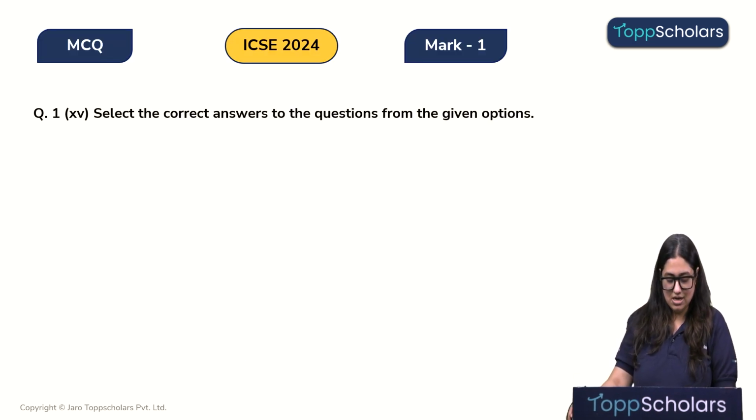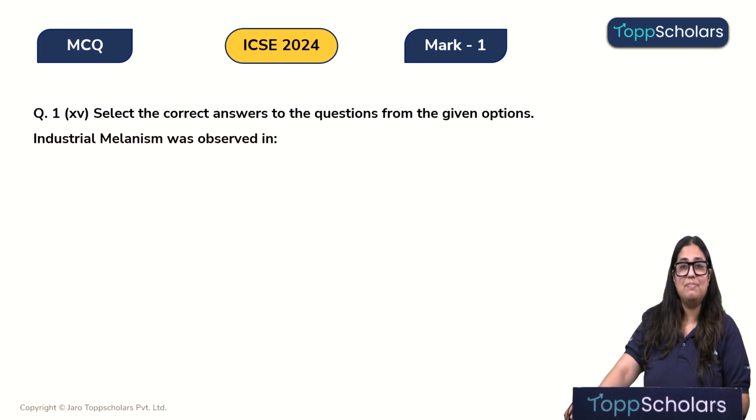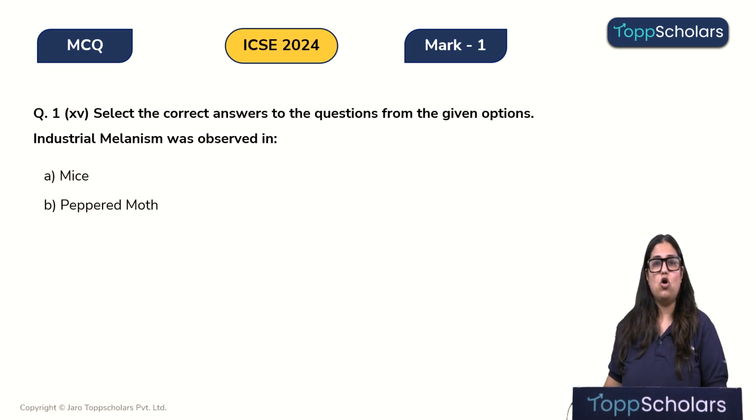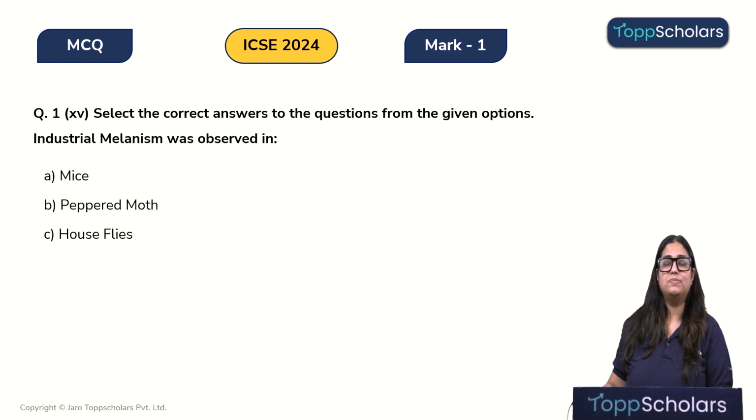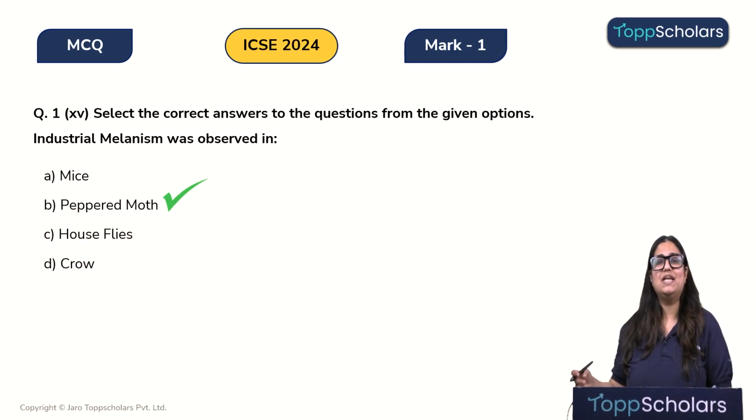First MCQ, select the correct answer to the questions from the given options. Industrial melanism was observed in option A, mice, option B, peppered moth, option C, houseflies, and option D, crow. The correct answer is option B, that is the peppered moth. So let's quickly discuss what was industrial melanism.